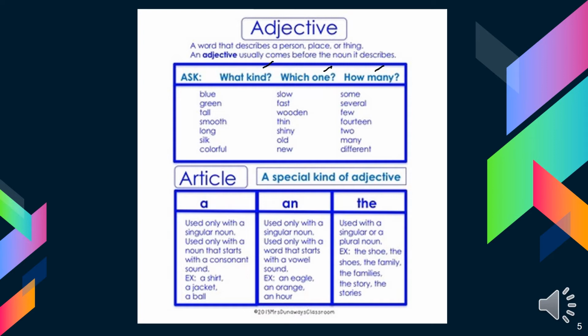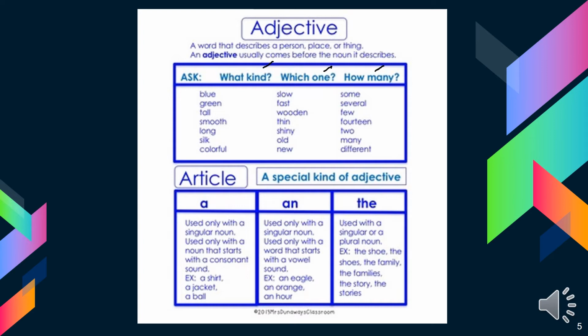Some of these adjectives like slow, fast, wooden describe the thing that we are talking about or how it works, like a slow car, a fast rocket, a wooden chair, a thin girl, a shiny star, or an old carpet.